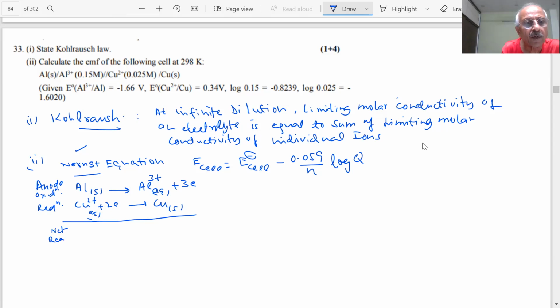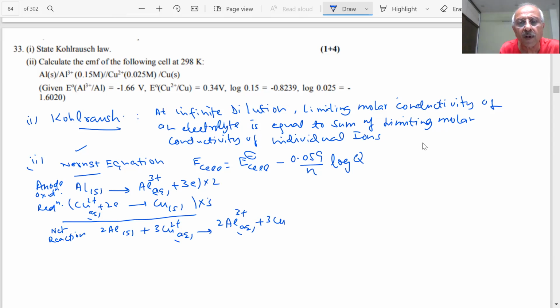How much do I multiply? 3 and 3 and then 2. What is the final equation? 2Al plus 3Cu2+ aqueous will give me 2Al3+ aqueous and 3Cu. Is it right? Tell me. Am I right? Yes.